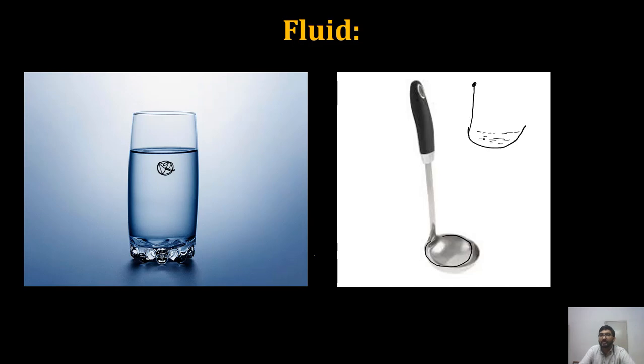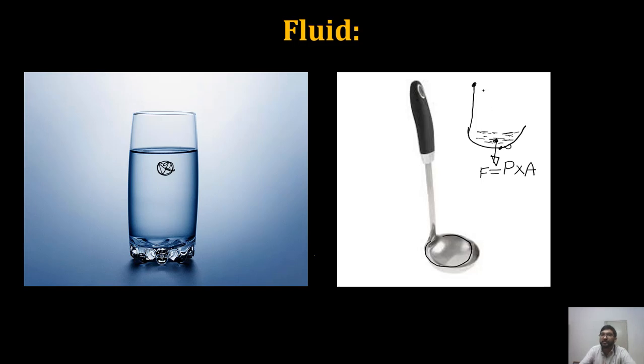This water, due to the weight of the fluid, will apply a pressure on this ladle. When we multiply this pressure with area, I can calculate the force applied by the fluid on the ladle due to its weight.